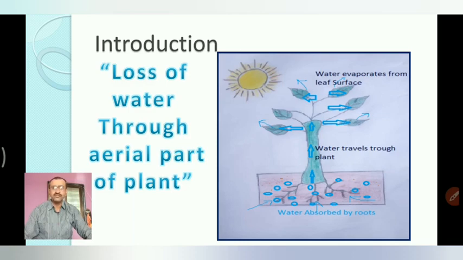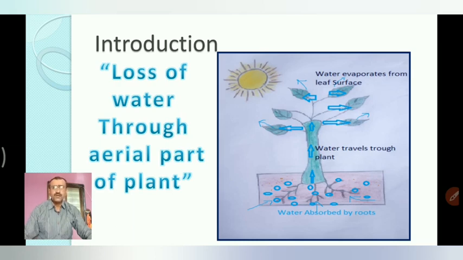So it is an important issue to think about how much water we give to our agricultural field. In our area, a huge amount of water is available, there are rivers, but we don't care about that.